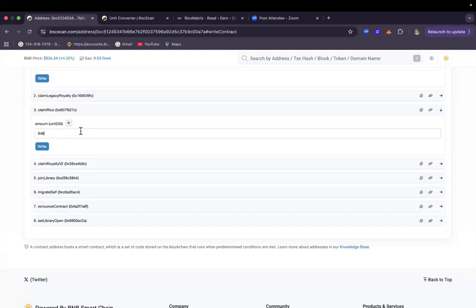Now, what you do is any figure after the decimal point will follow the 18. So you start by saying 1, 2, 3, 4, 5, 6, 7, 8, 9, 10, 11, 12, 13, 14, 15, 16, 17, 18. There you come, you click on write. So now you're writing to the contract.